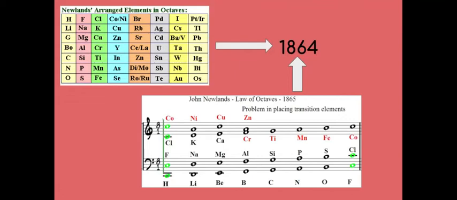John Newlands' law of octaves showed a pattern between some of the elements in the periodic table, which in later years showed a huge significance in the development of the periodic table in the 19th century.